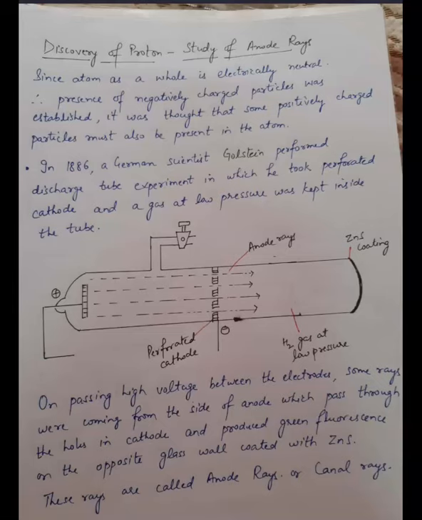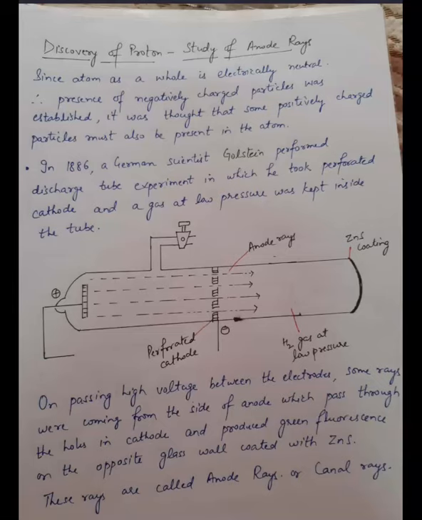After the discovery of the electron, as you know, the atom as a whole is electrically neutral. So scientists had a thought that there must be something positive. The presence of negatively charged particles was established. It was thought that some positively charged particle must also be present in the atom. So this idea gave a thought to the scientists.